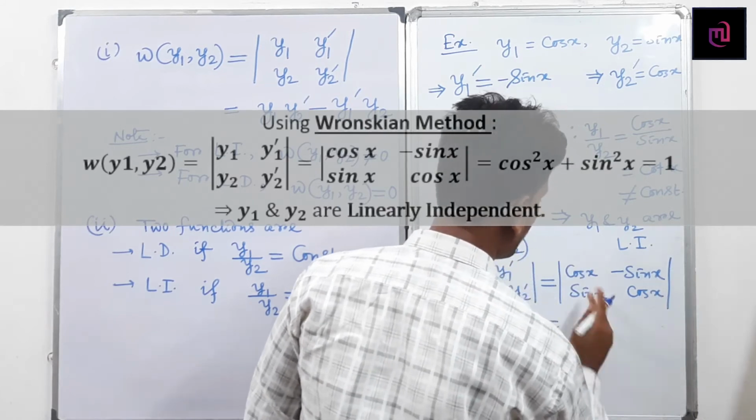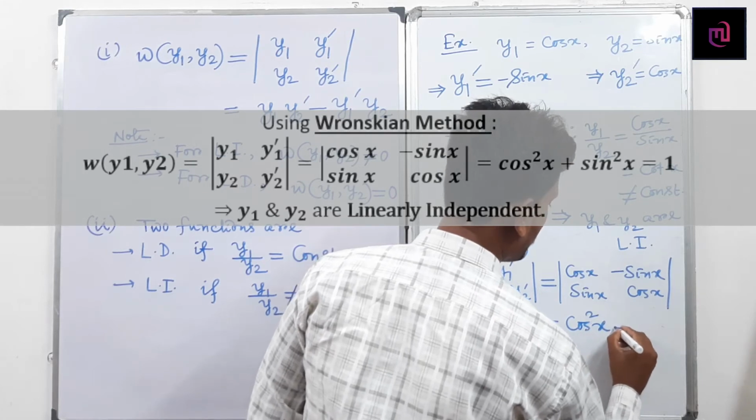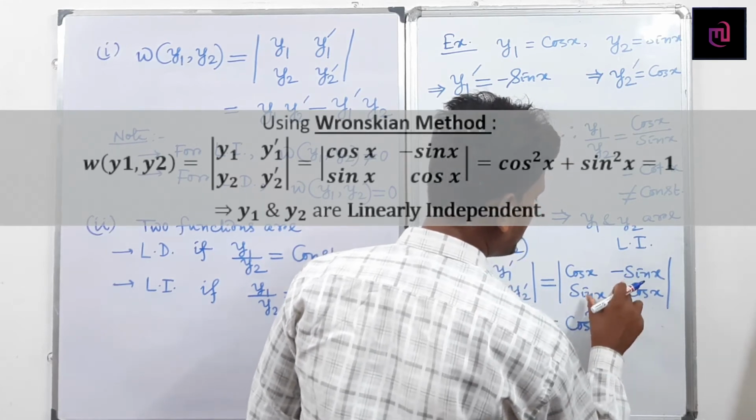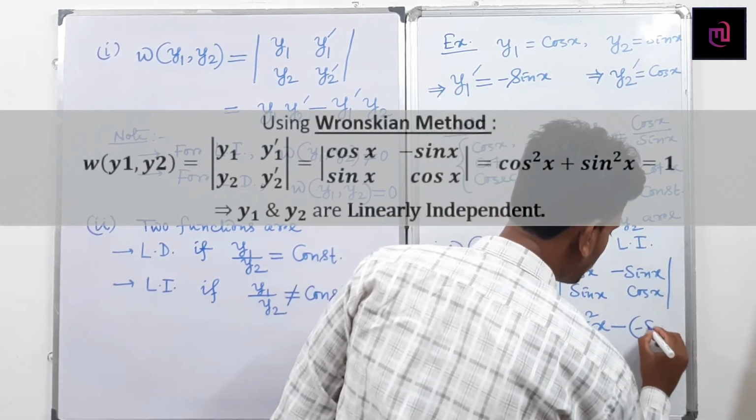So cos x into cos x becomes cos square x, and minus sin x into sin x gives minus sin square x.